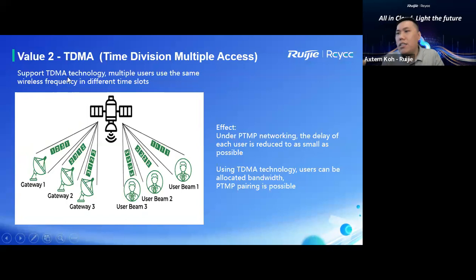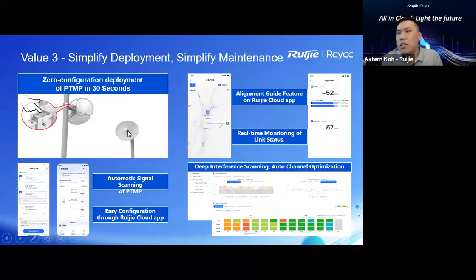So don't worry about that. Due to the TDMS technology, it can make 32 points back to the same location. All right, and even for the value tree we are trying to build for your point to multi-point, you can see it can be done with zero configuration deployment, and we can adjust this angle in degrees. Even though we have an application to help you cover, we also can go through our spectrum analyzer to know which channel is the best channel you are able to use.